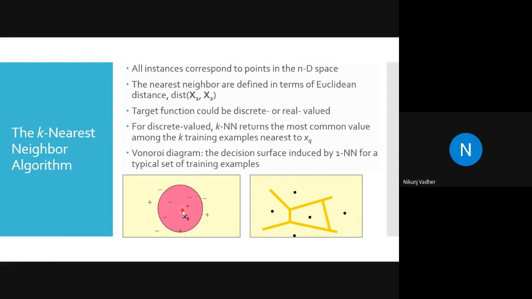How will it go? It will start with the center, then go outside, then further outside. Every time it will check whether the number of neighbors we want to compare are in the circle or not. If not, it increases the radius and checks again. But in implementation, we go another way. We simply calculate the distance, arrange them in ascending order, collect the top k neighbors, and then find the majority from them.